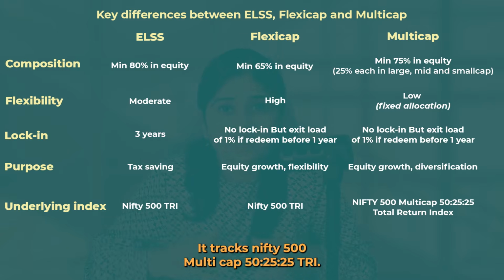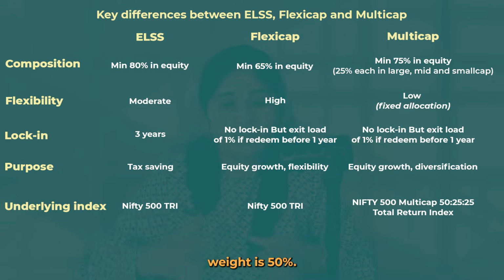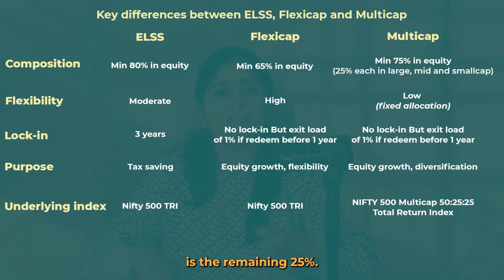It tracks Nifty 500 Multicap 50-25-25 TRI. This index tracks Nifty 500 companies in which large cap weight is 50%, mid cap weight is 25% and small cap weight is the remaining 25%.